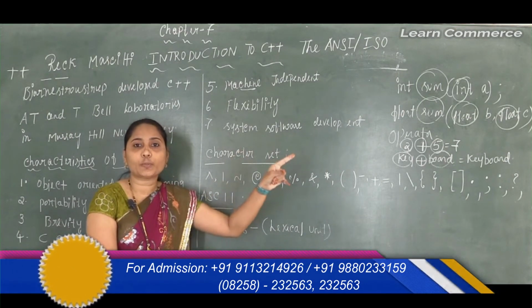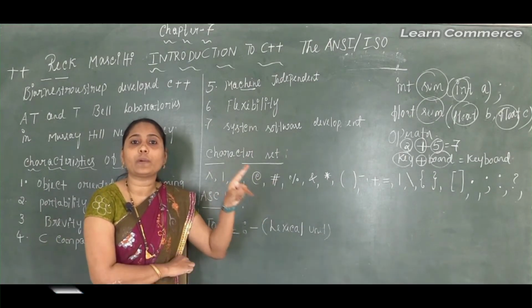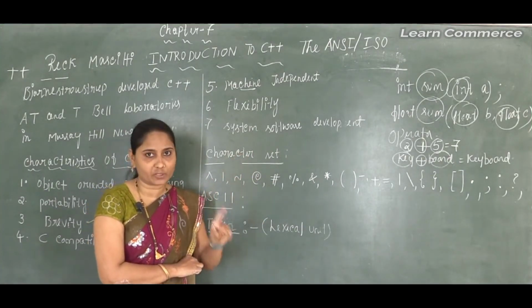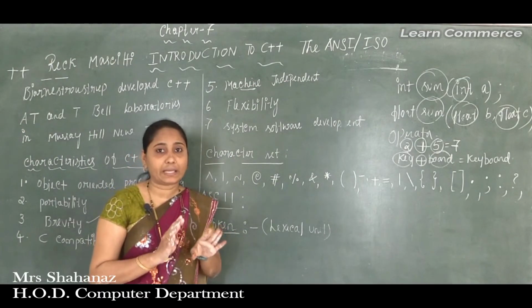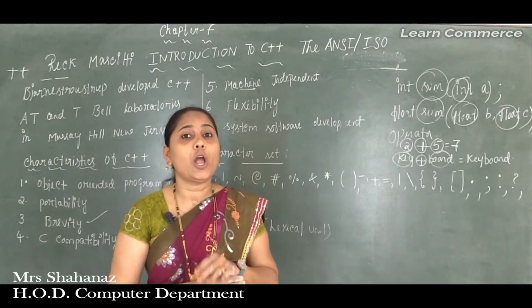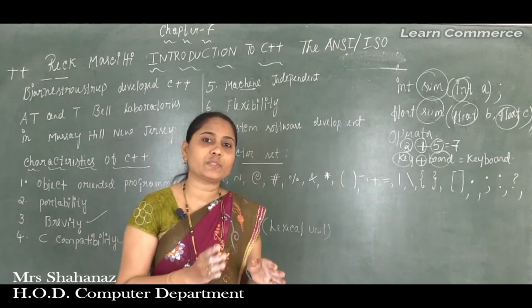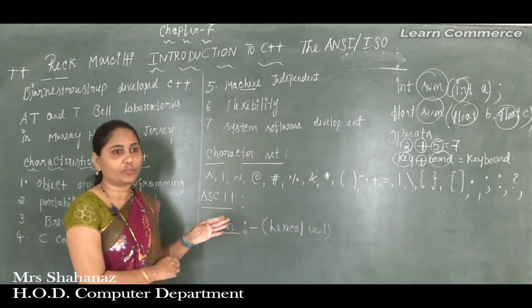The compiler is a very important software, as it converts the source program to the object program. The source program is the program created by the user. So whatever program we create, such a program is converted to the object program, the machine program, correct? And later we get the execution of the program.